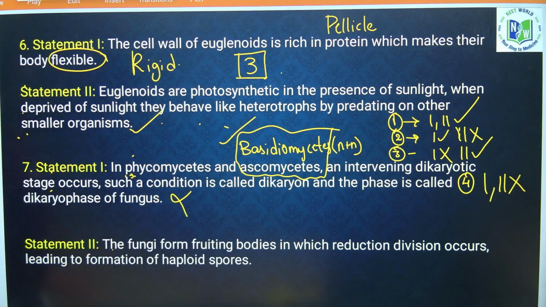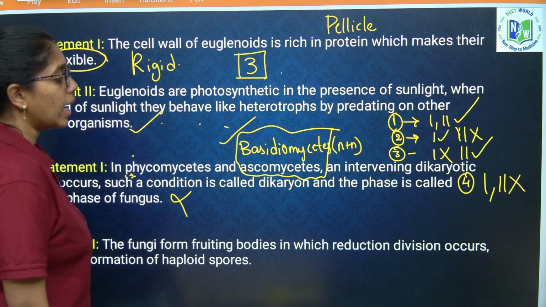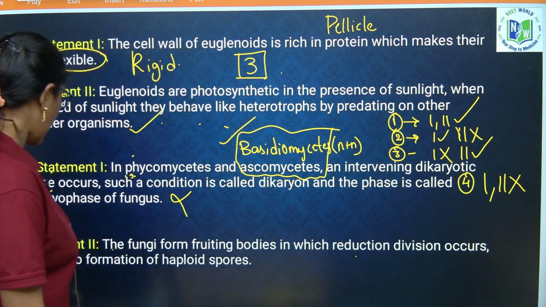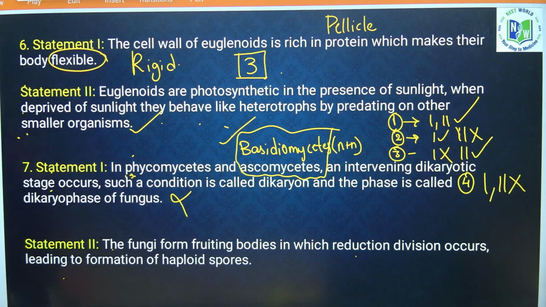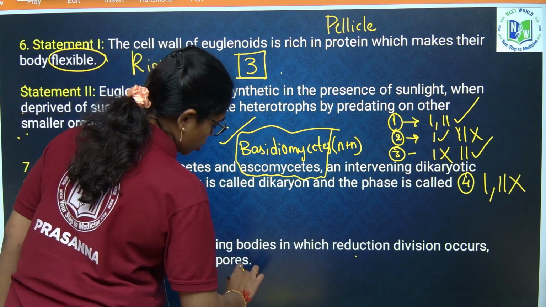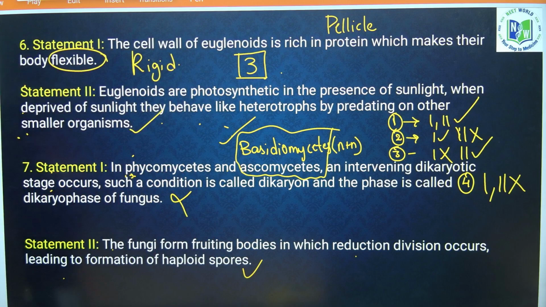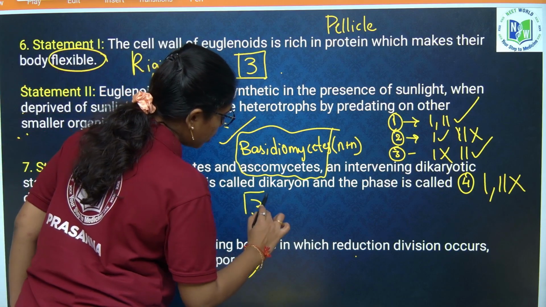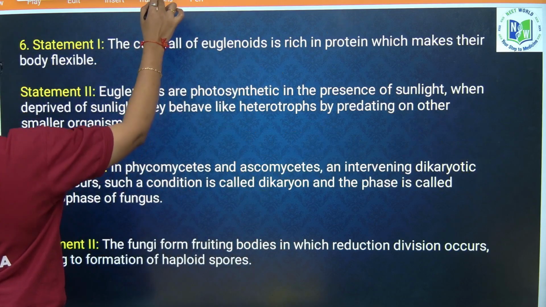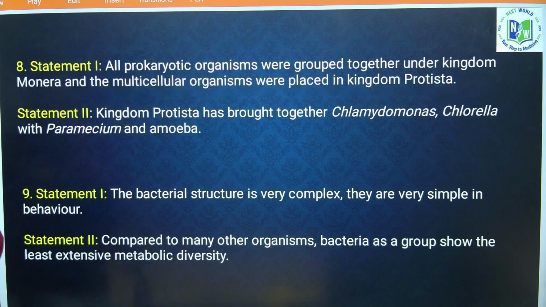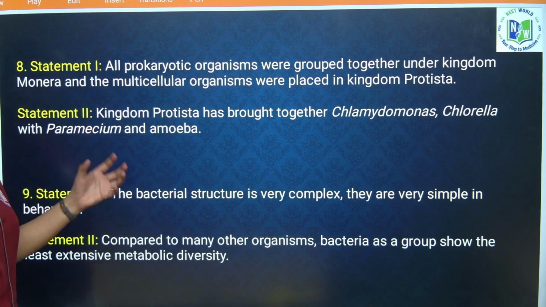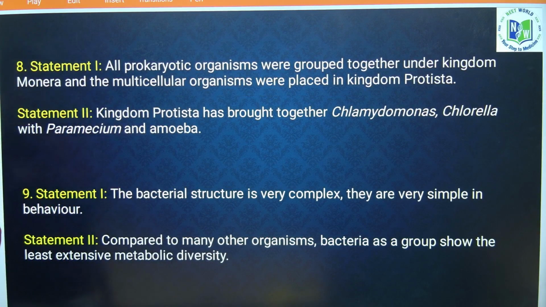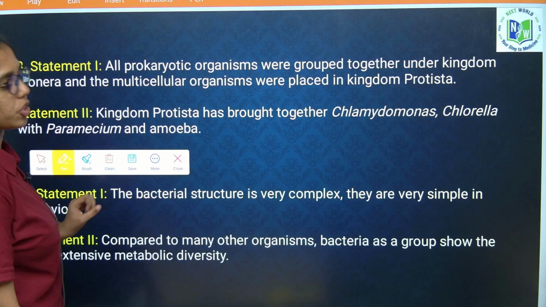Statement 2, if you take the fungi forming fruiting bodies in which reduction division occurs leading to the formation of haploid spores. This leads to the formation of what beta? Haploid spores. Correct. So 1 is wrong and 2 is correct. Here again it is option 3. Next question. All prokaryotic organisms were grouped together under the kingdom Monera and multicellular organisms placed in Protista.